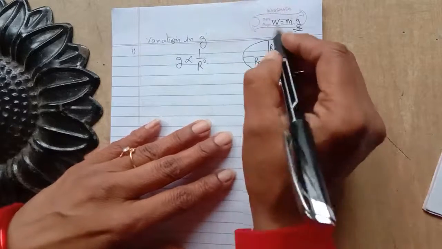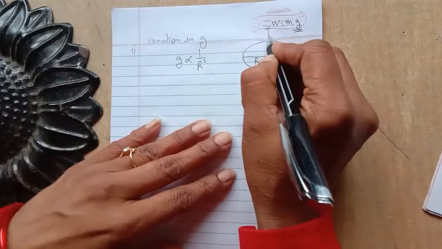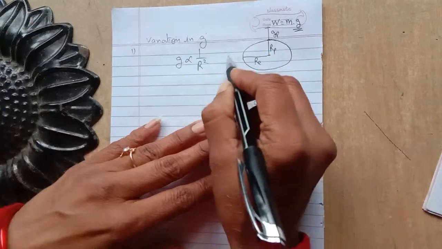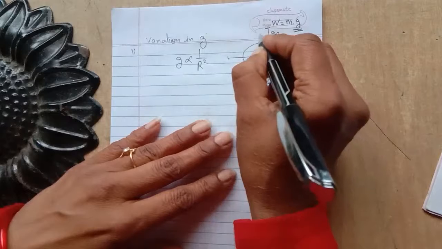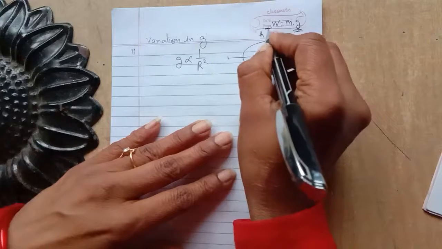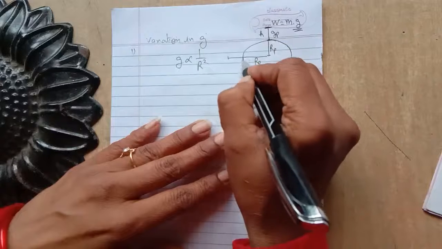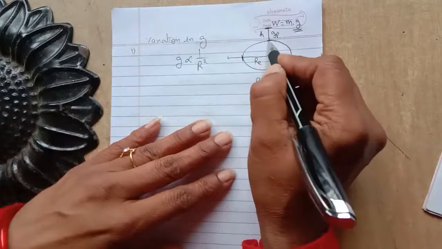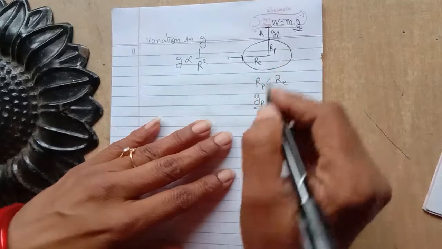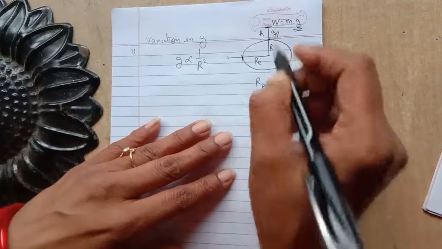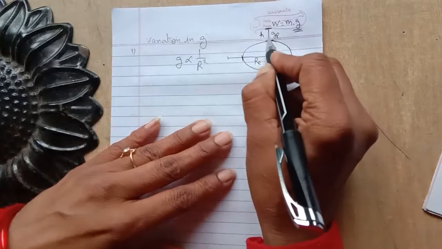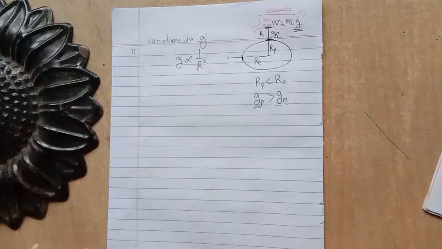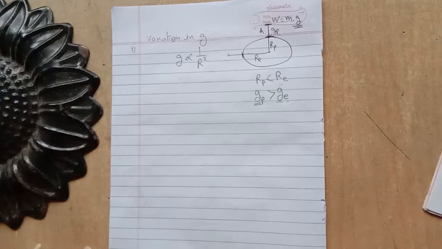Or if we drop something from a height at the pole, the acceleration produced at the pole will be greater and the acceleration produced at the equator will be less. So if we drop something from a particular height at the pole and at the equator, where will the object reach earlier? The pole has the greater acceleration of gravity. So at the pole the object will reach the ground first as compared to the equator. So this is the variation in the value of g according to the shape of the earth.